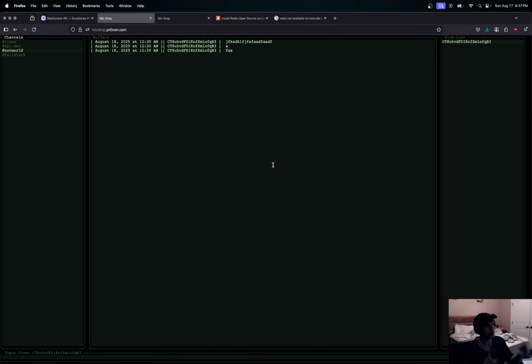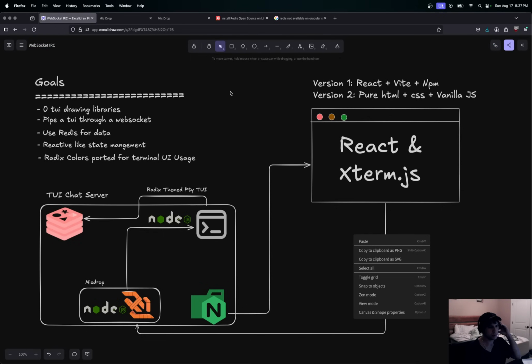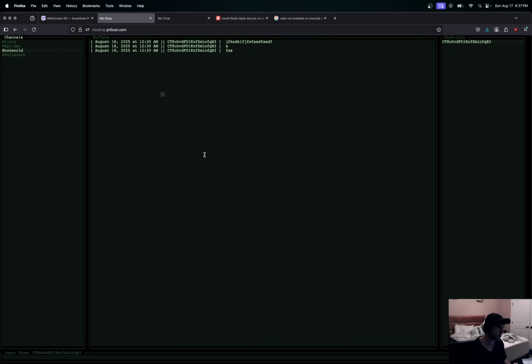Okay, guys, so we are finally working on the back end of this. If you haven't been around, we basically are working on piping a TUI application through WebSockets. Let me just go run the WebSocket on the back end, so we can reload this and I'll show you what we're going to be working on now.